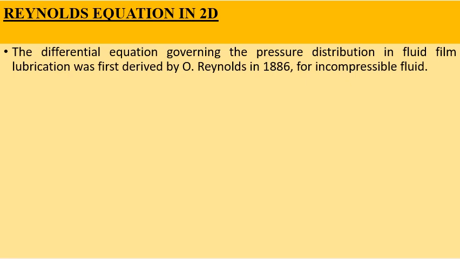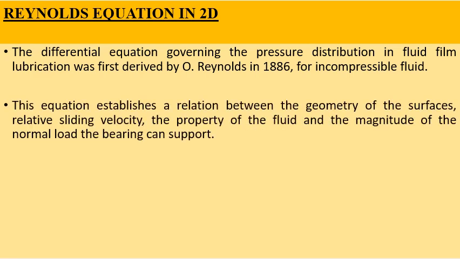So the differential equation governing the pressure distribution in case of fluid film lubrication was first derived by Osborne Reynolds in the year 1886 for the incompressible fluid. This equation, called Reynolds equation, establishes the relationship between the geometry of the surfaces, the relative sliding velocity, the property of the fluid like viscosity, and the magnitude of the load the bearing can support.